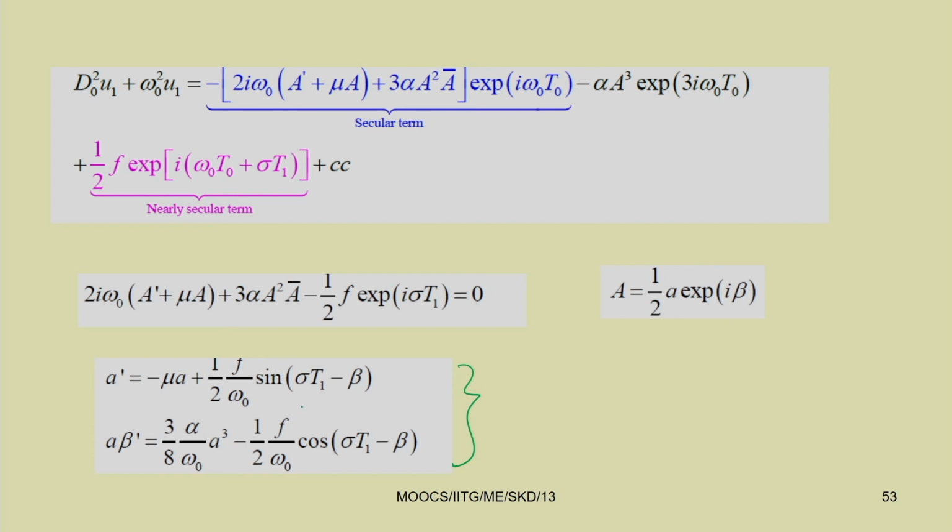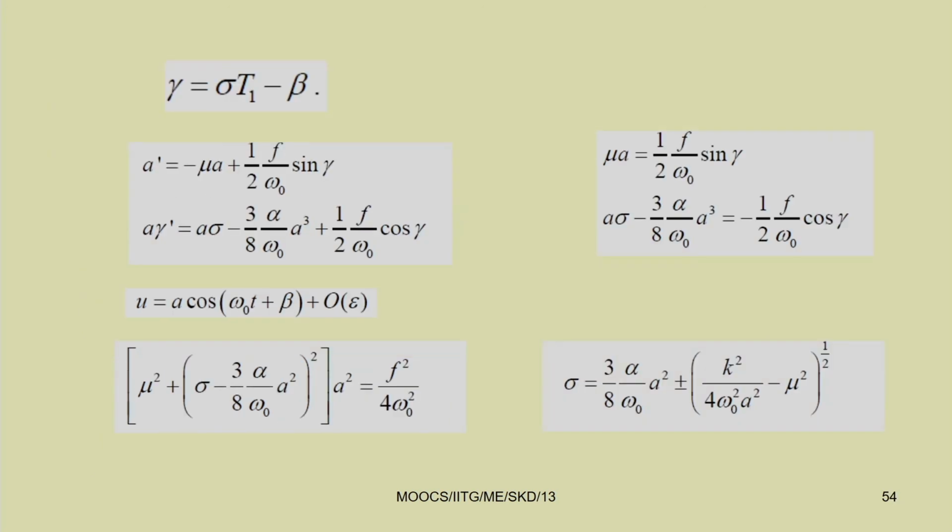In this case, you see this is a non-autonomous equation because it is written in terms of time. To make it autonomous, you can take sigma t 1 minus beta equal to gamma, and the a dash and gamma dash equations can be written in autonomous form. Again for steady state, a dash and gamma dash will be equal to 0, and you can have a set of equations.